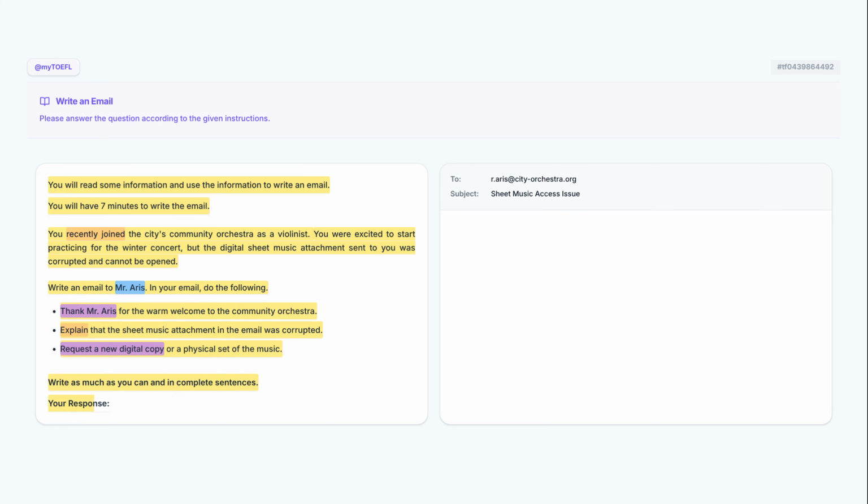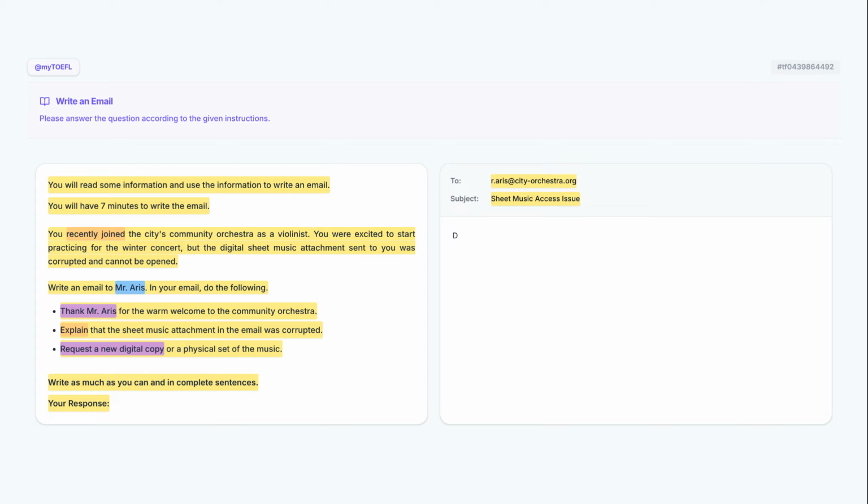Your response. To: Mr. Aris, at the city orchestra dot org. This field confirms that the email is being sent to the official address of the orchestra representative mentioned in the task. Subject: Sheet music access issue. A clear subject line like this immediately informs the reader about the nature of the problem before they even open the message. Now let's look at a high-scoring example email. Pay attention to how the writer addresses all the bullet points and uses formal vocabulary.